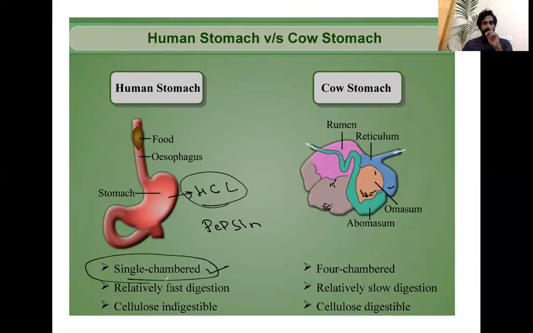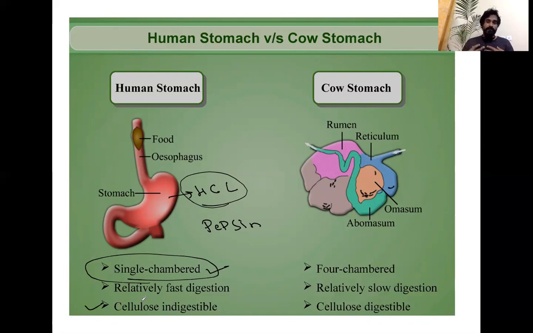It means it will have only one chamber, and that's why we have very fast digestion, but we are unable to digest cellulose. If you ask what is cellulose, for now you understand that cellulose is a form of carbohydrate, a very complex form of sugar. Unfortunately, we cannot digest it.